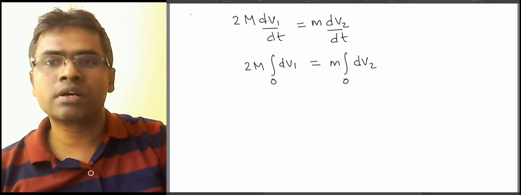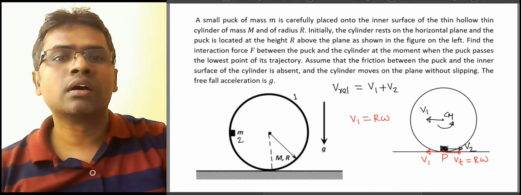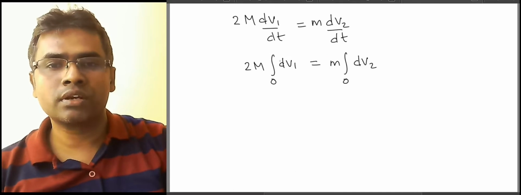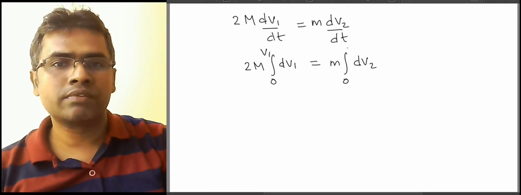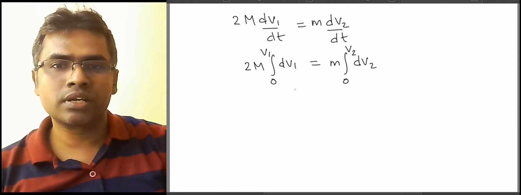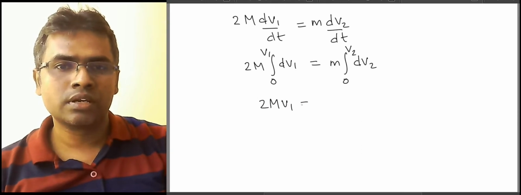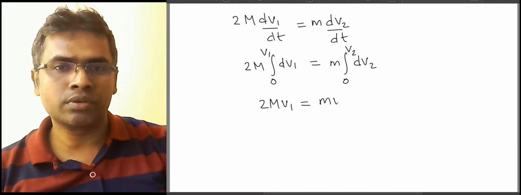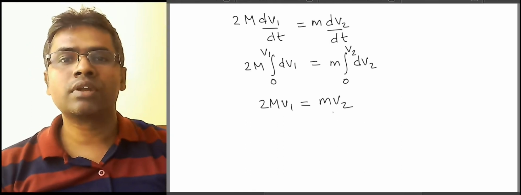So when the puck reaches the bottommost point, we can say the velocity of the center of mass of the cylinder is v1, that's what we said, and the velocity of the puck to the right relative to the ground is v. Here, this is really a trivial integral, so we can just write 2m v1 is equal to m v. So now we have a relation between v1 and v2.